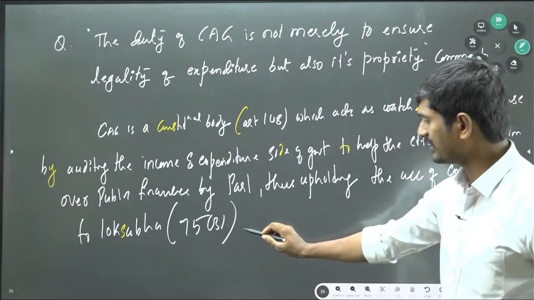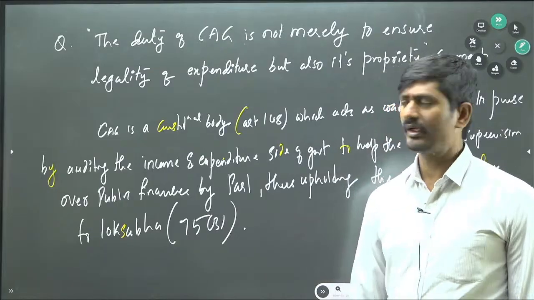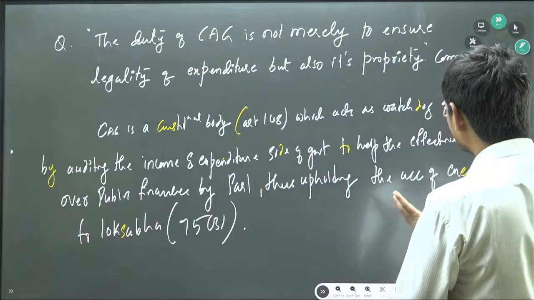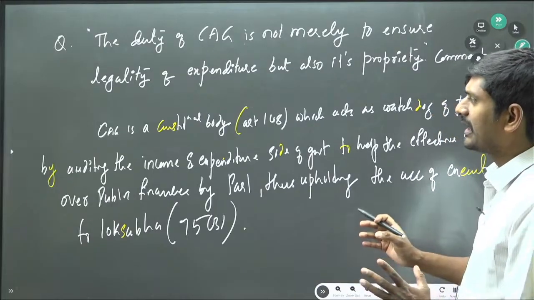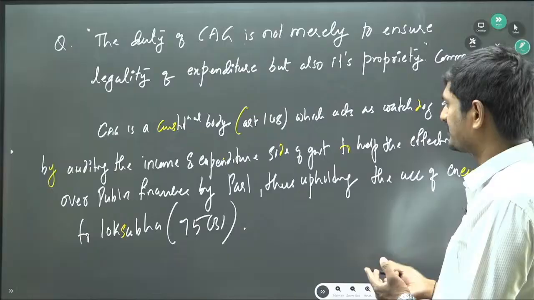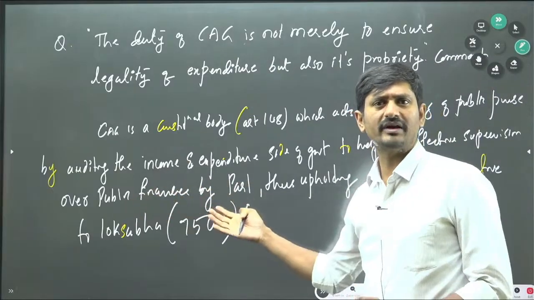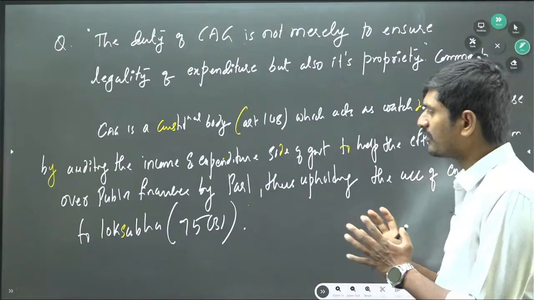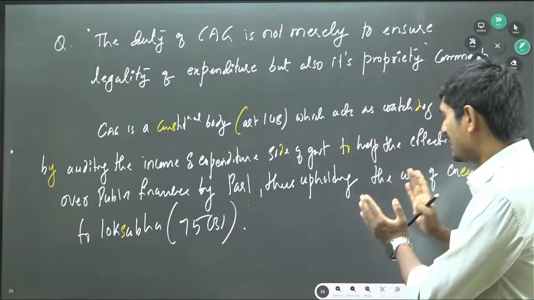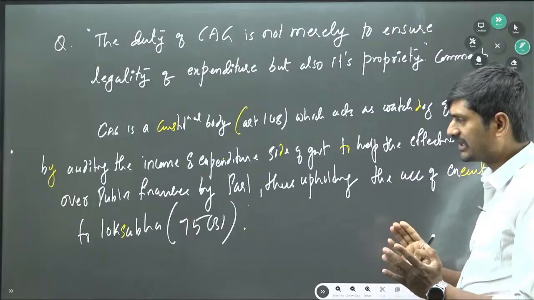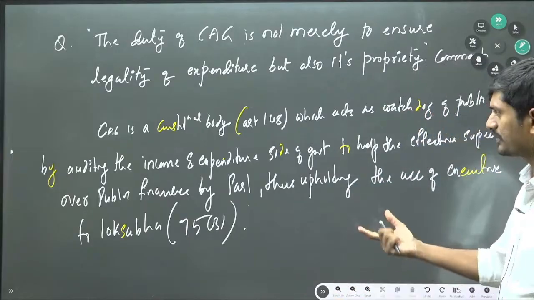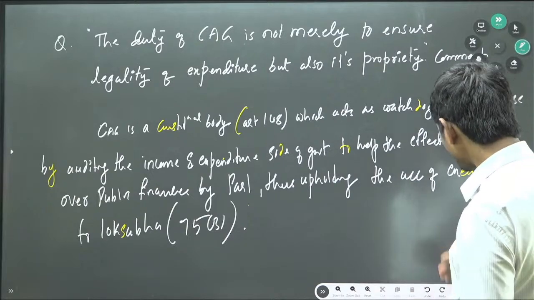This is how you need to write the introduction. So in the introduction, CAG is a constitutional body which acts as watchdog of the public purse by auditing the income and expenditure side, that is appropriation accounts and finance accounts of the government, to help the effective supervision over the public finances by Parliament, thus upholding the accountability of executive to the Lok Sabha, that is Prime Minister and Council of Ministers to Lok Sabha. This is how you write the introduction.